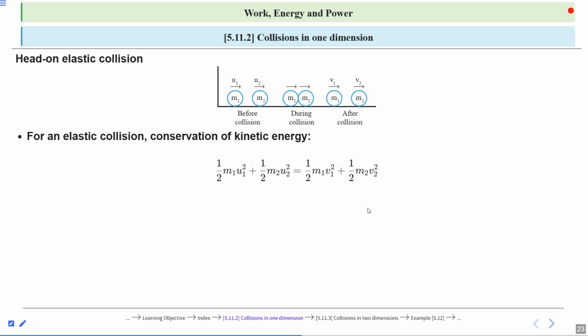We know kinetic energy is 1 by 2 mass into velocity square. So before collision, the object having mass m1 has kinetic energy 1 by 2 m1 u1 square, and the object having mass m2 has kinetic energy 1 by 2 m2 u2 square. This is the condition before collision. After collision, it will be 1 by 2 m1 v1 square plus 1 by 2 m2 v2 square. Clear?